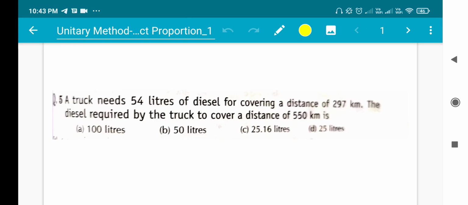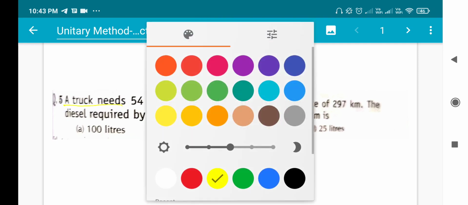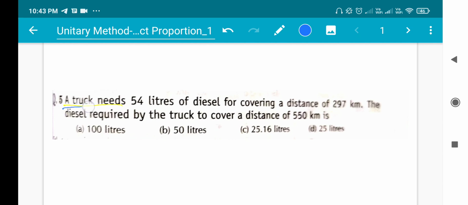Go further. See here. A truck needs 54 liters of diesel for covering a distance of 297 km. The diesel required by the truck to cover a distance of 550 km is?